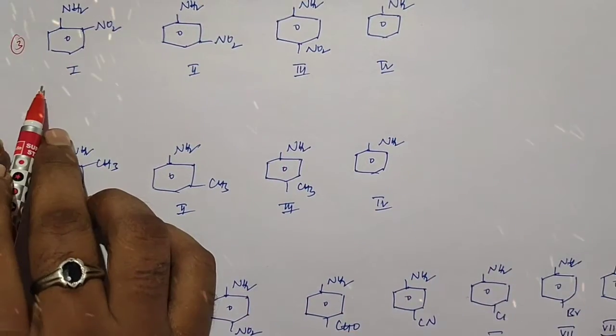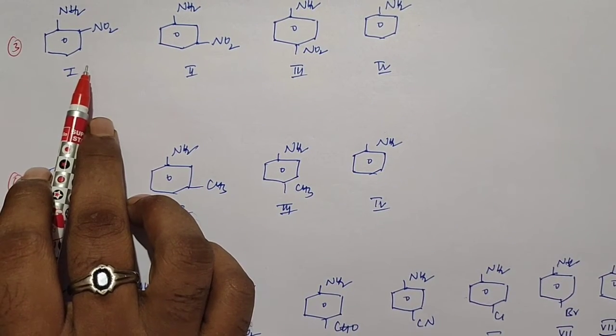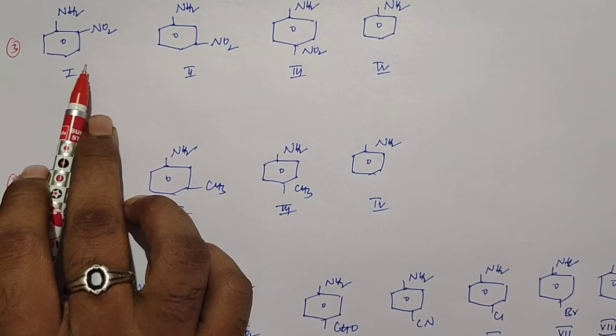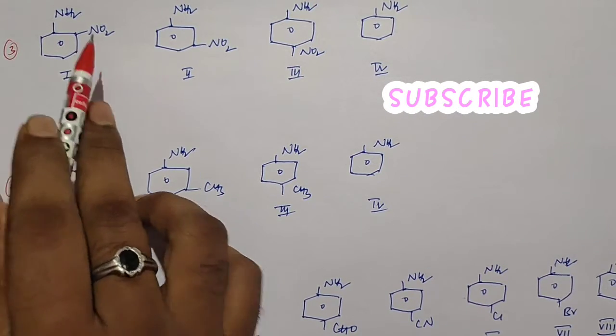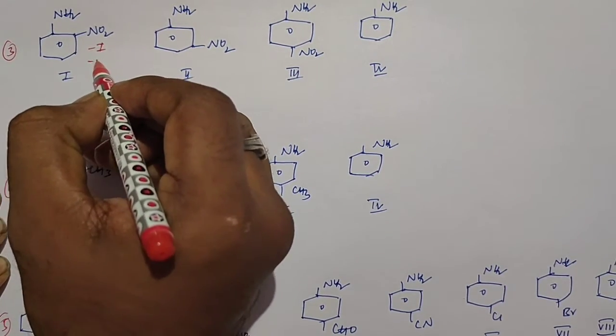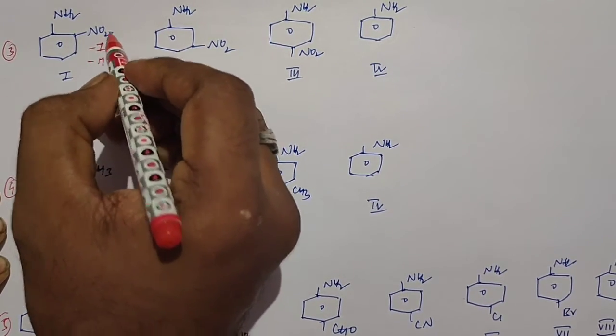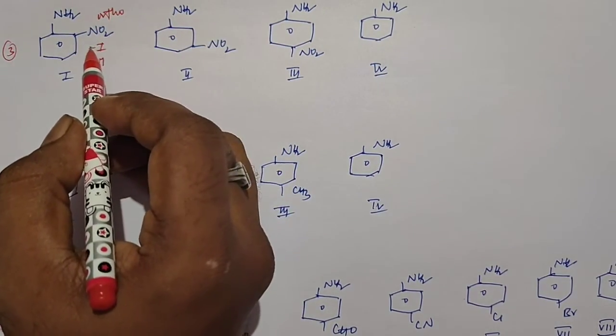Okay, this is the next example. Here we have 4 compounds. All these 4 compounds are nitro substituted anilines. In the first structure, the NO2 group is present at the ortho position. Here we have the minus I effect. NO2 shows the minus I effect and minus M effect, and the ortho effect is also present due to the presence of a bulky group at the ortho position.